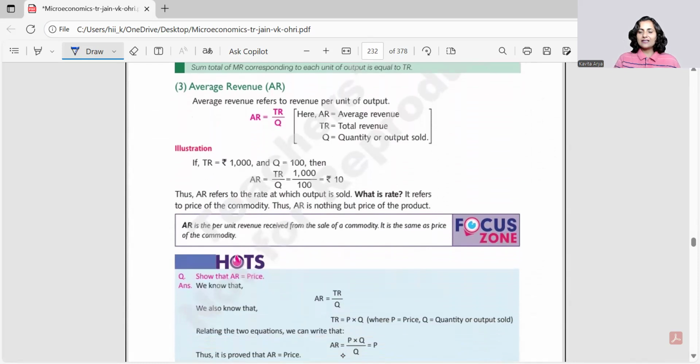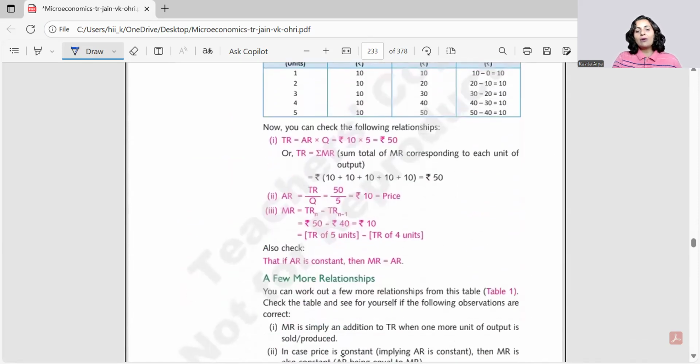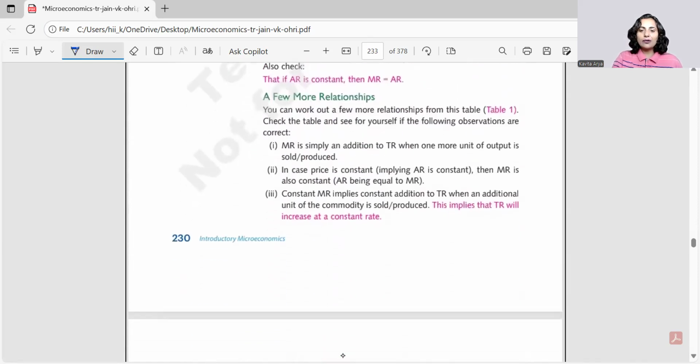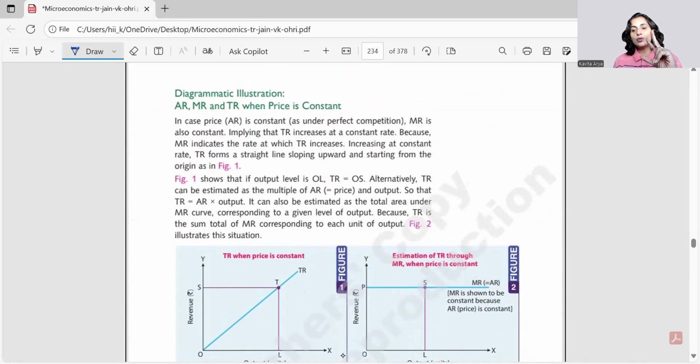And average, as told before, is nothing but the ratio of TR by quantity. We call it per unit revenue, right? So if the quantity is 100 and TR is 1000, what is average revenue? That's equal to 10. We also call it the rate, right? So as I'm saying, per unit revenue or the rate, these are the other names given to it. So now let's understand the other relations we have already talked about. This chapter gives you two cases of revenue.